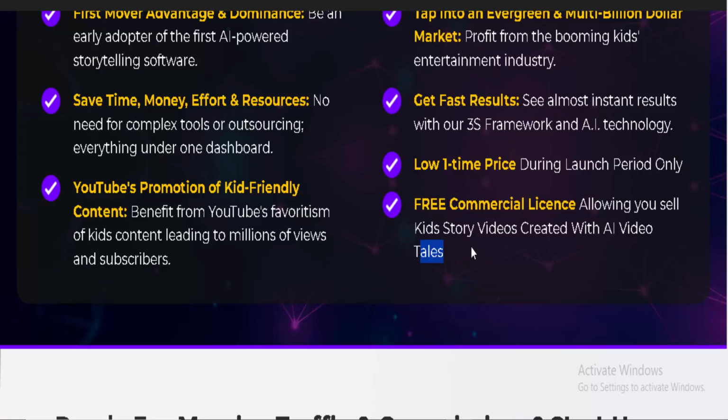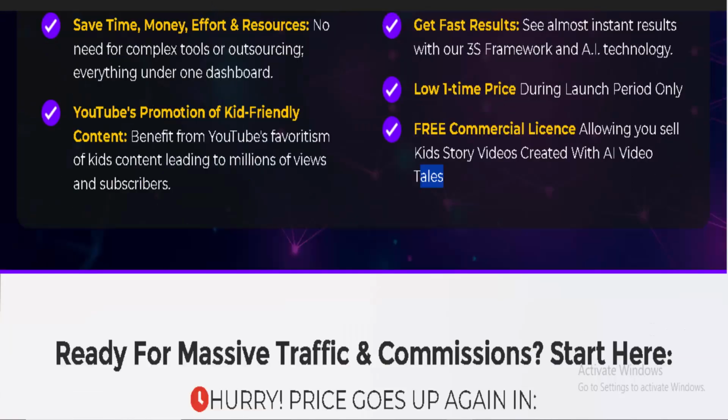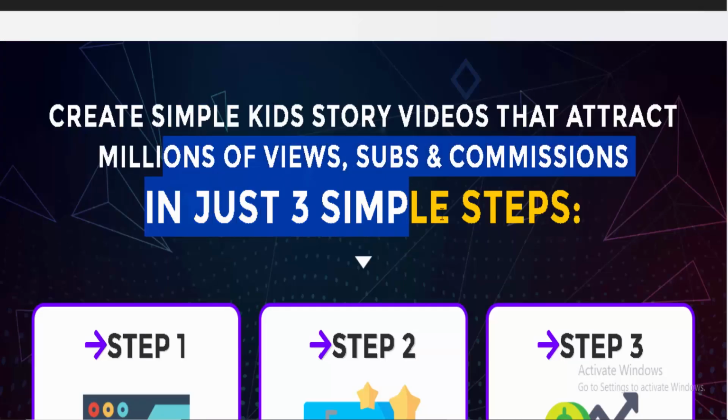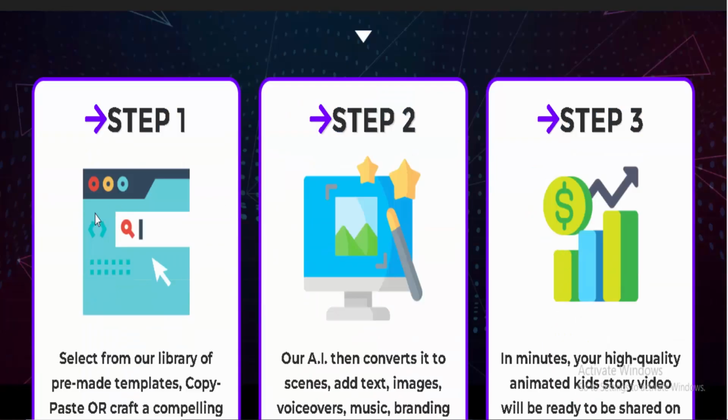Create simple kids story videos that attract millions of views, subs and commissions in just 3 simple steps. Step 1. Select from our library of pre-made templates, copy, paste or craft a compelling and engaging kid story in just one click with AI.